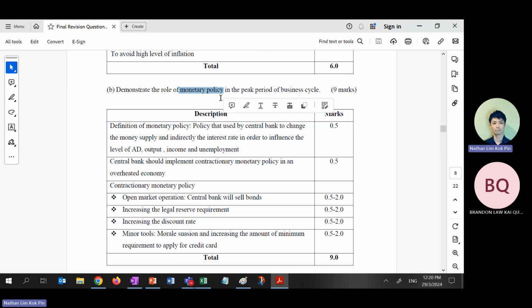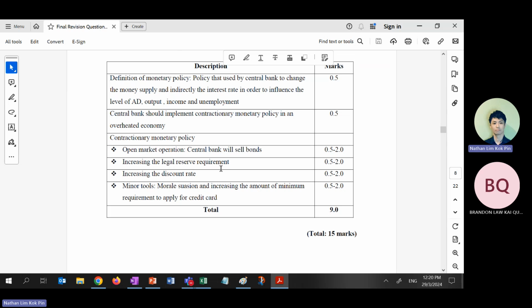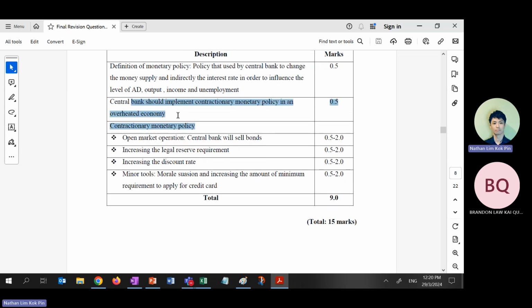So you know how we test chapter 5. Chances are maybe there are still some simple questions where you can use money supply and interest rate, but the harder ones normally will have no money supply and interest rate.